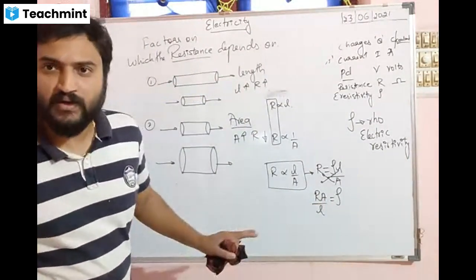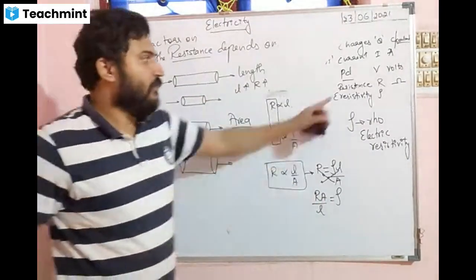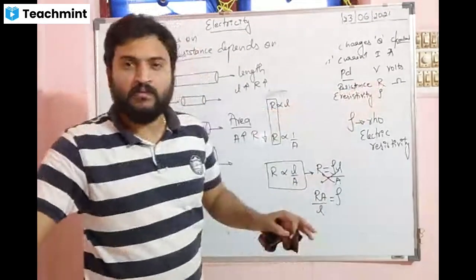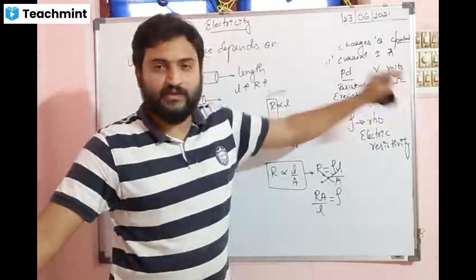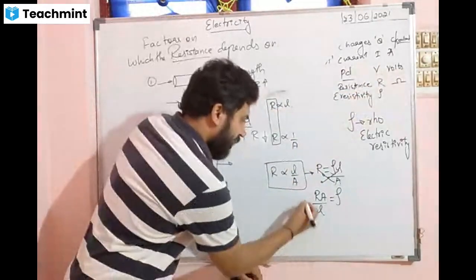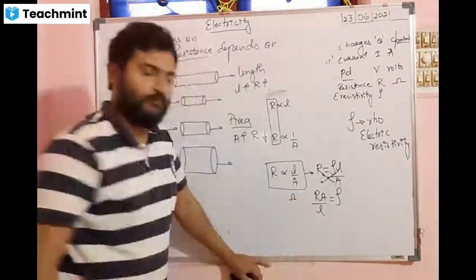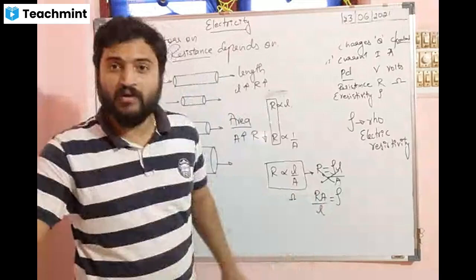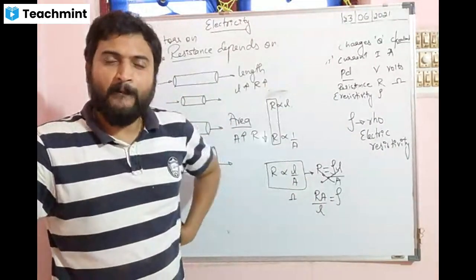What is the SI unit of R? What is R? Resistance. What is the SI unit? What is the SI unit of area? Area of a rectangle, what SI unit do we give?